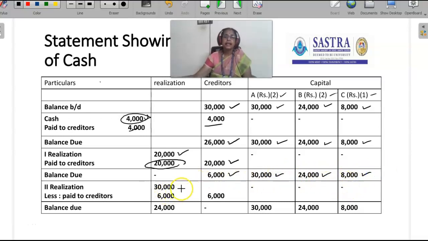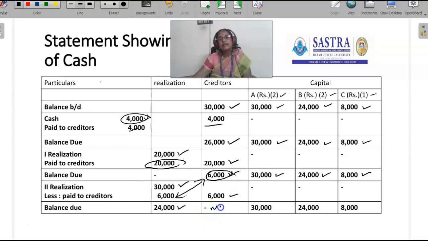Then we go to the second realization. The second realization amount is 30,000. The balance which has to be settled to creditors is 6,000, so that has to be settled first. From 30,000, first the firm used 6,000 rupees to settle creditors. So the balance is 24,000.